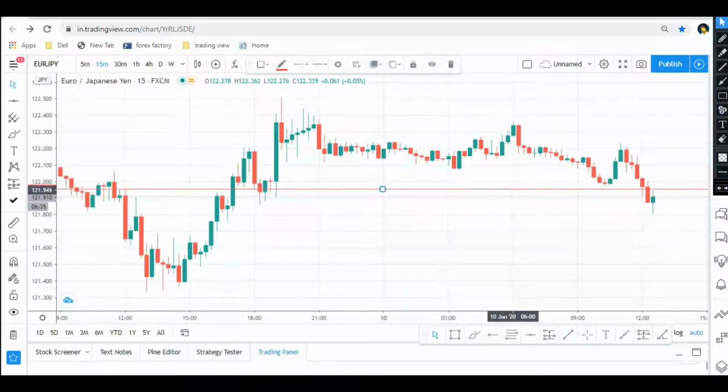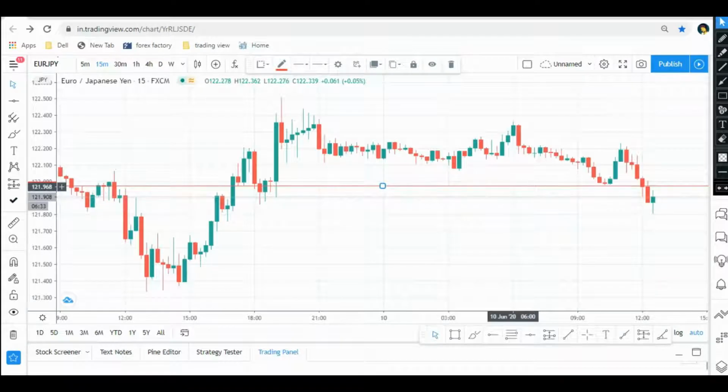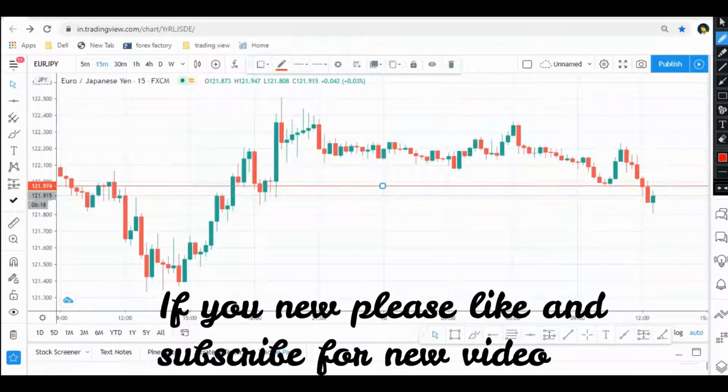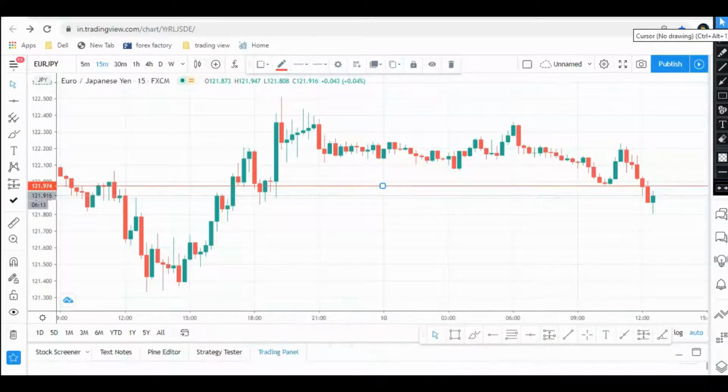I was not hoping to earn a lot of profit, because this is on the 15-minute chart. I can see this area acted as a support, which was broken out by this. Hopefully price will go up, it might go up also, but I'm not sure about it. I just want to secure my profit. Right in front of you, within a couple of seconds I just earned a profit. Now I'm going to search another pair to show you.